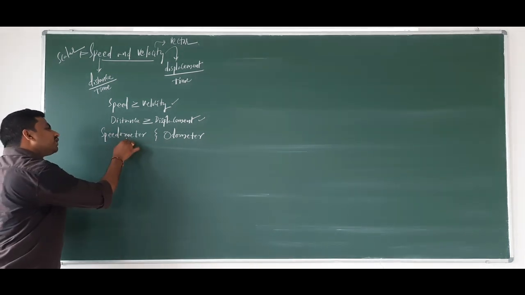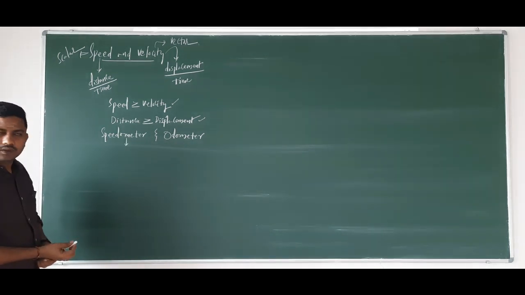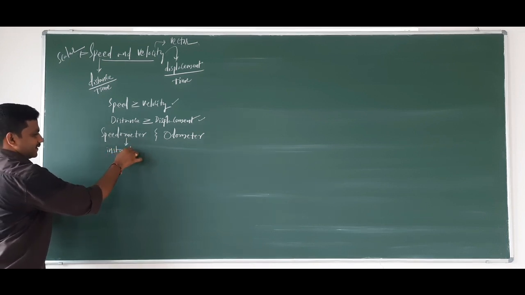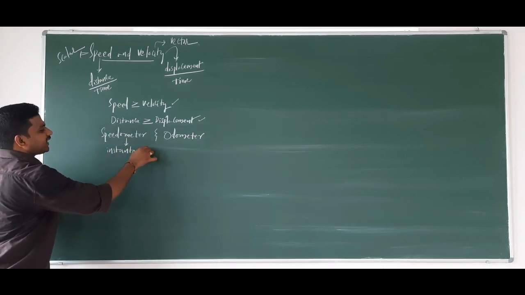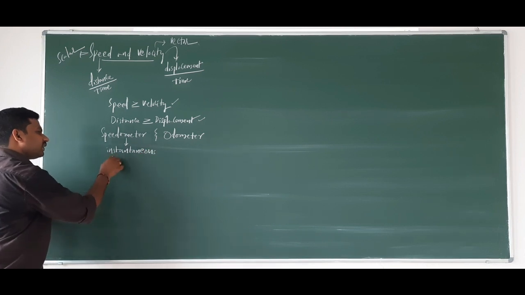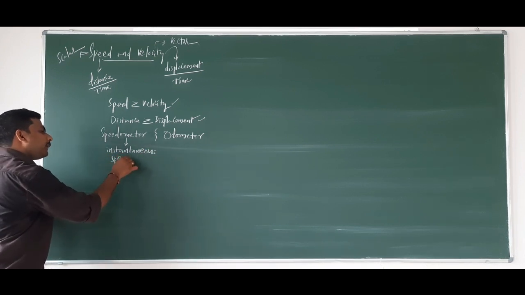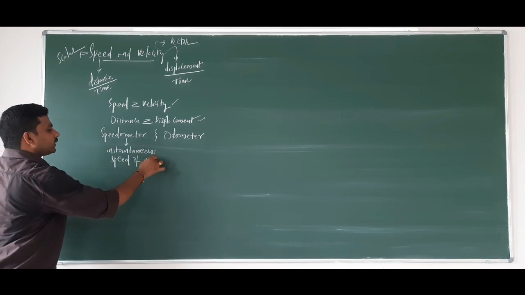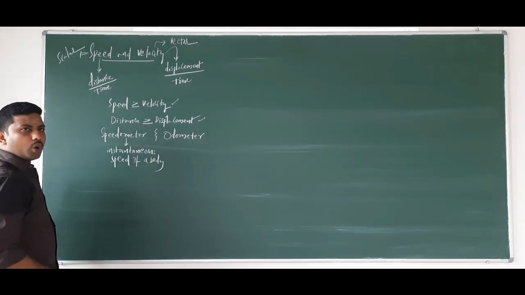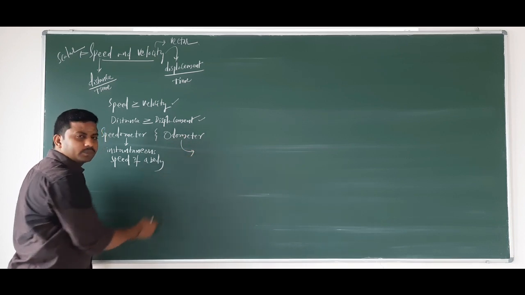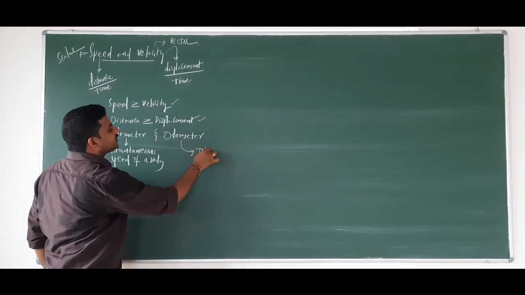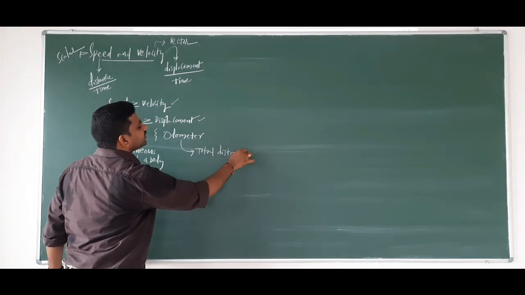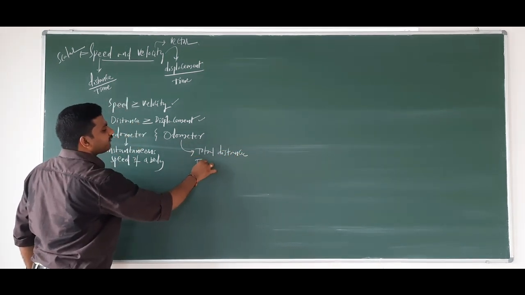The speedometer gives you the instantaneous speed of a body. The odometer gives you the total distance traveled by a body.